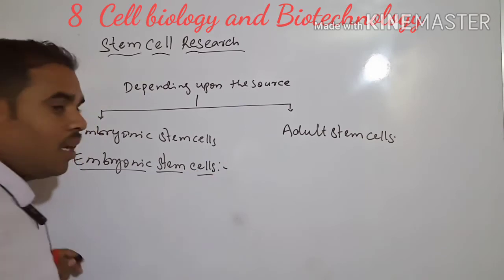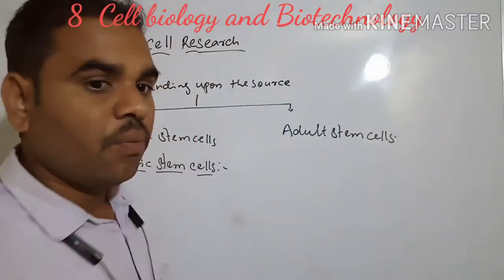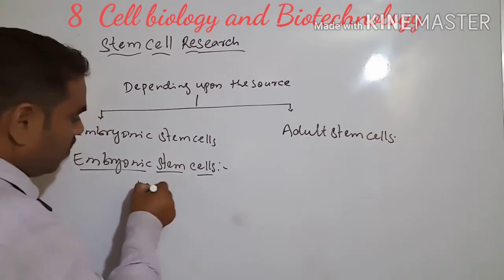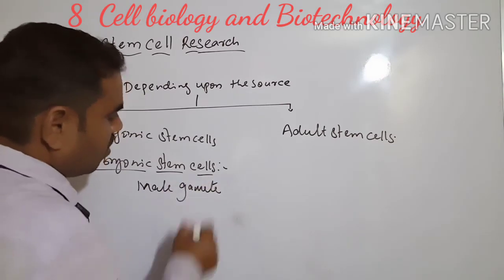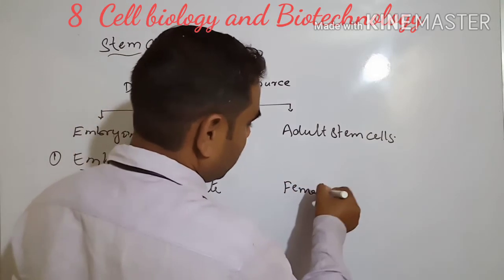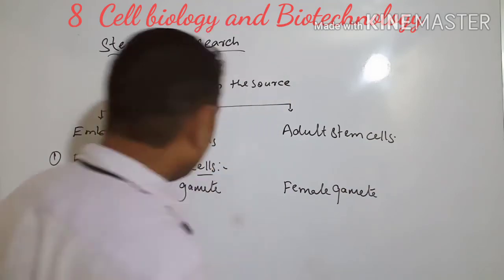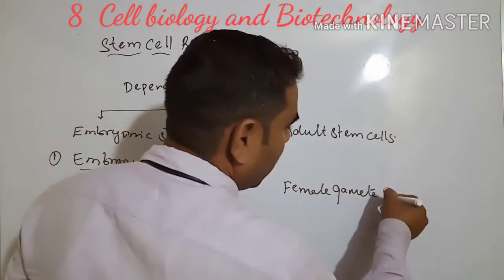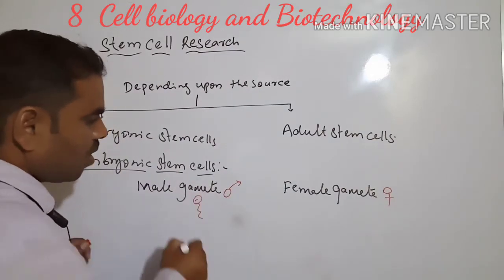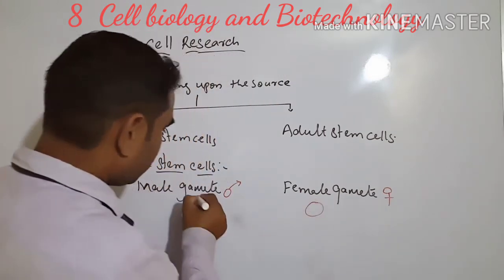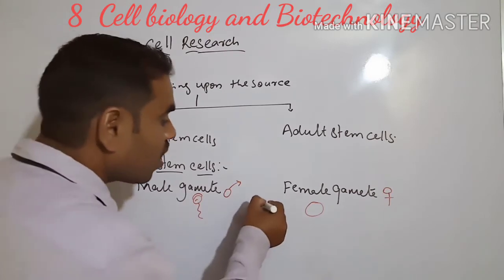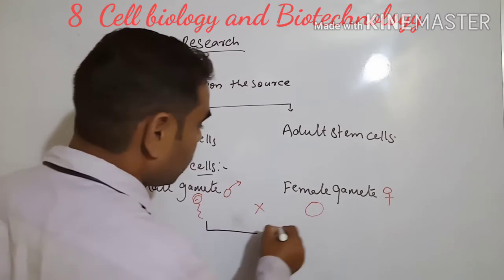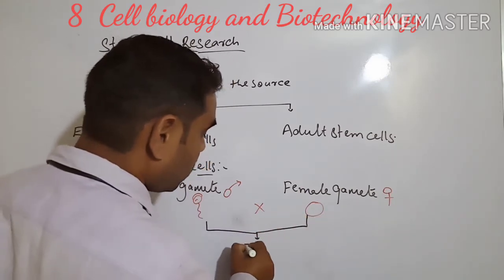What are embryonic stem cells? In the embryonic stage of development, the male gamete and the female gamete, the sperm and the ovum, fuse together. Through this fusion, they form the zygote.